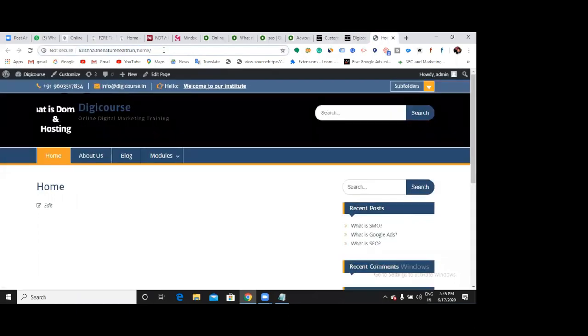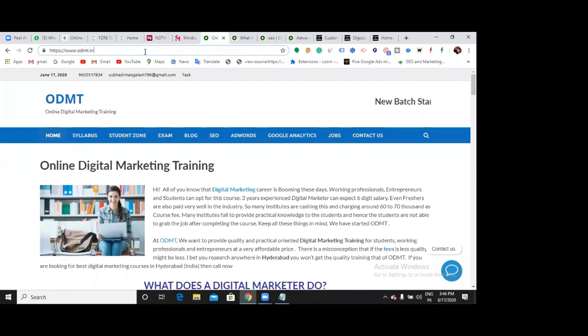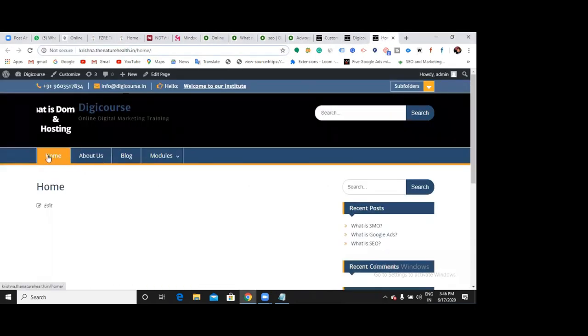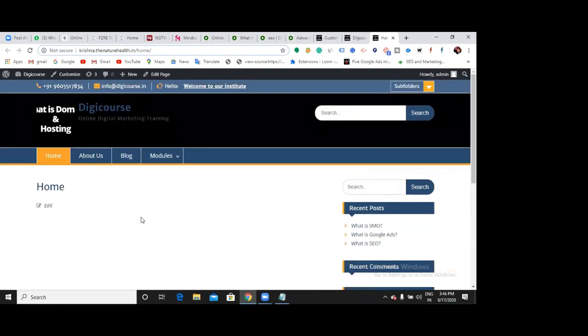So that means you need to decide which page you want to show as the front page. Now in ODMT, tell me which page I made as the front page. Home page. So whatever you write in the home page that we created, a page I created with the name home, that will show up in this home page. Okay, that is what a static website is.